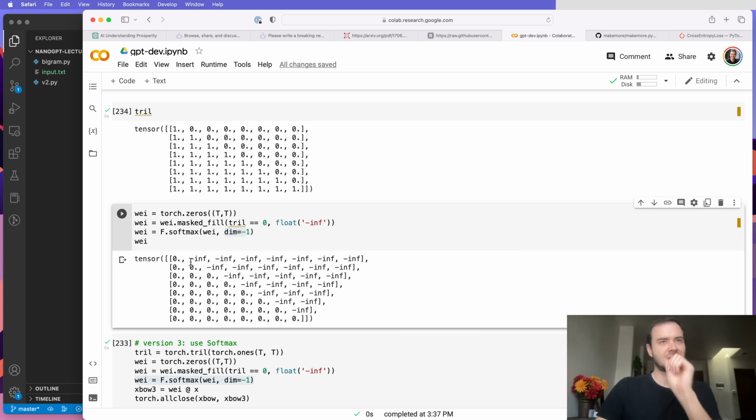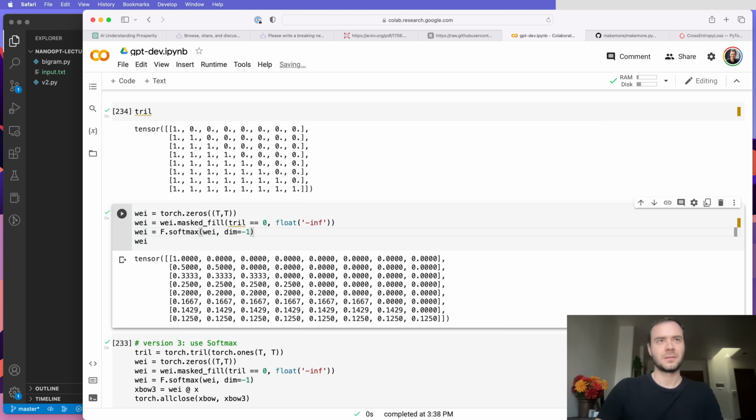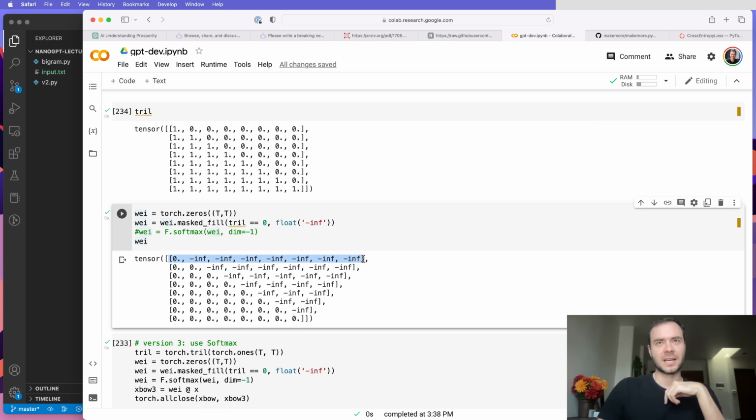Well, softmax is also like a normalization operation, right? And so, spoiler alert, you get the exact same matrix. Let me bring back the softmax. And recall that in softmax, we're going to exponentiate every single one of these, and then we're going to divide by the sum. And so if we exponentiate every single element here, we're going to get a 1.